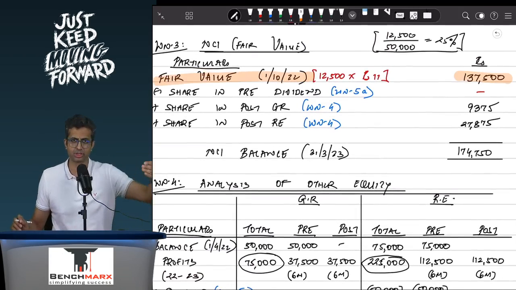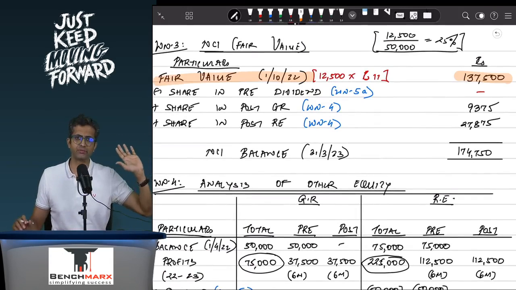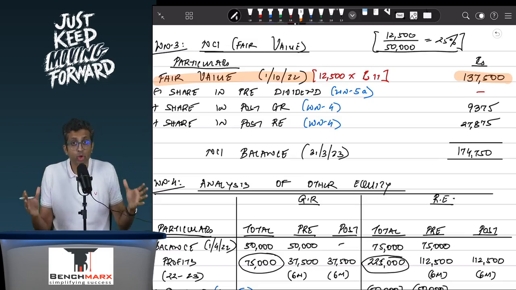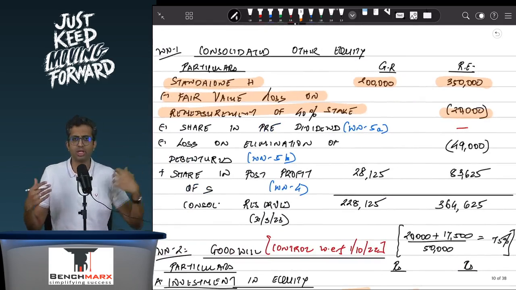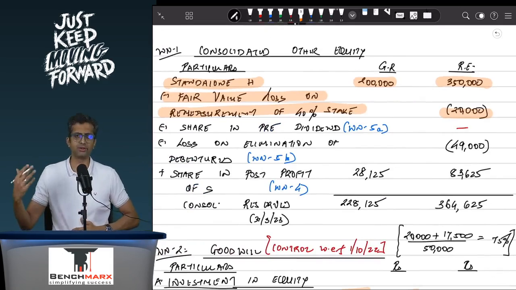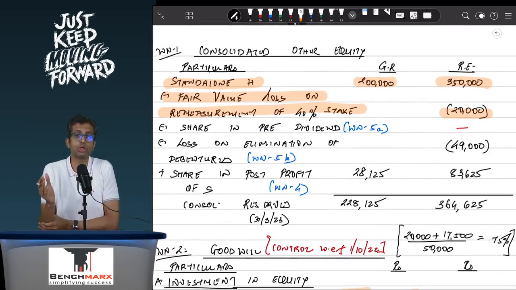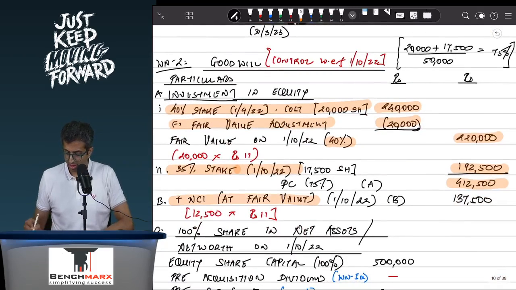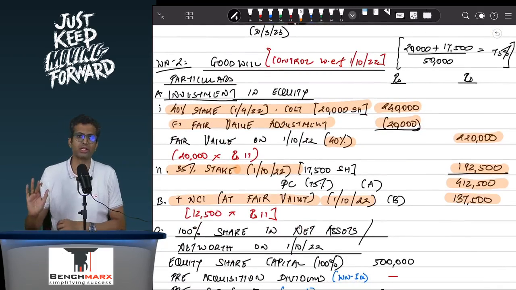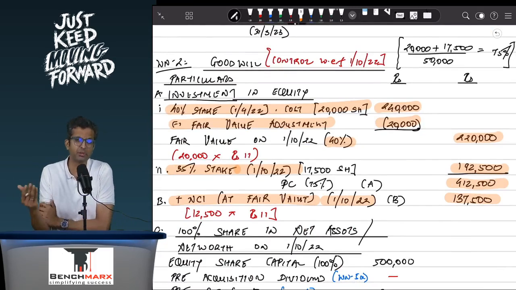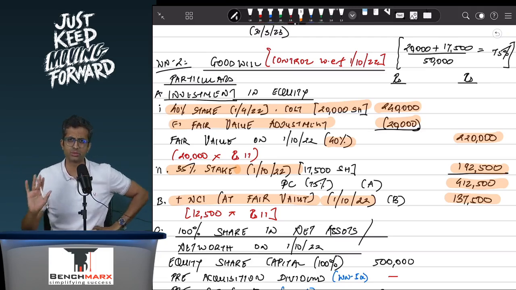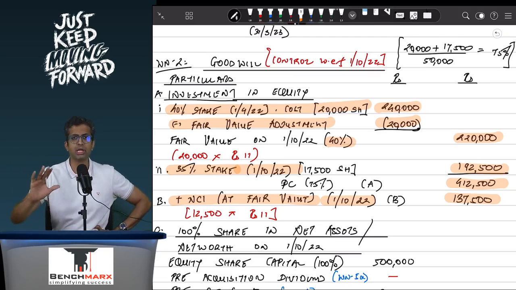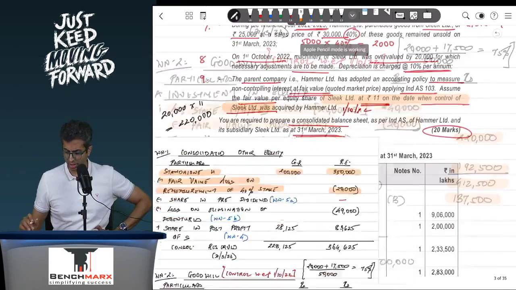So you will start on 1st October 22 with the fair value, that is 1,37,500. Remember, you want to calculate the full goodwill in this case, with the full NCI at fair value, and hence in order to calculate goodwill, you will add the NCI. So over here the NCI gets added on 1st October 22, which is 1,37,500. This is the slightly different method that you do in case NCI is measured using the fair value, which is different from NCI measured using proportionate net assets. So at this stage, you are done with that.